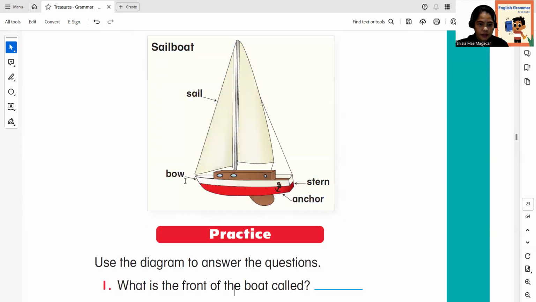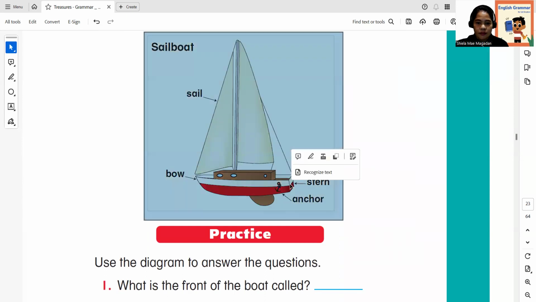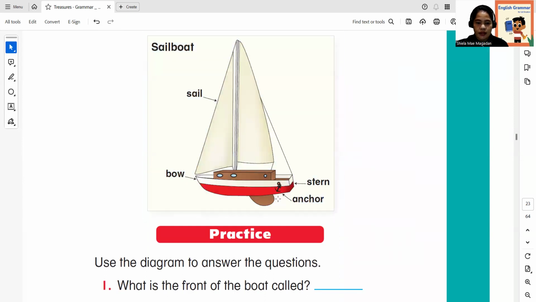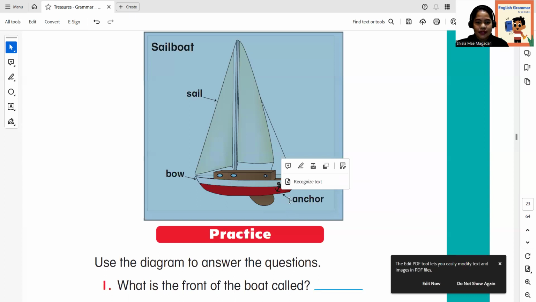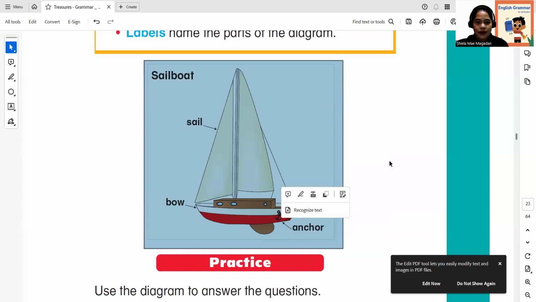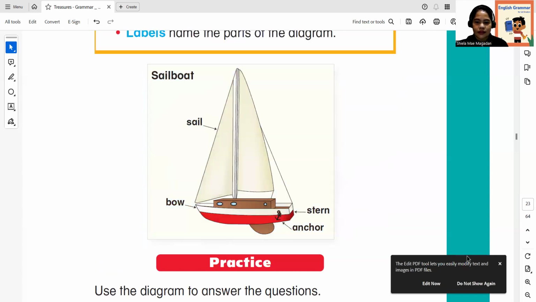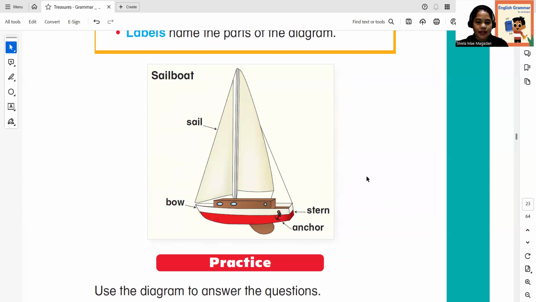At the front, this is the bow, and at the back of the boat, the stern, and below is the anchor. All right, I will let you see the diagram again. I'll give you 5 seconds.